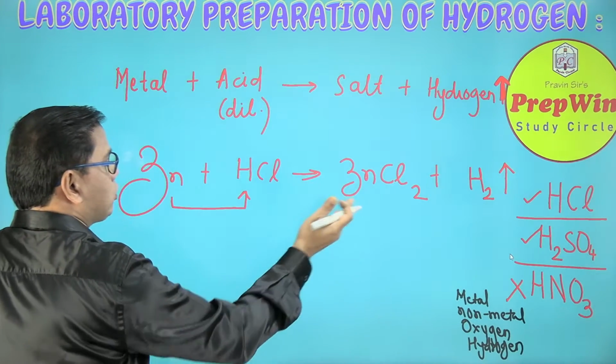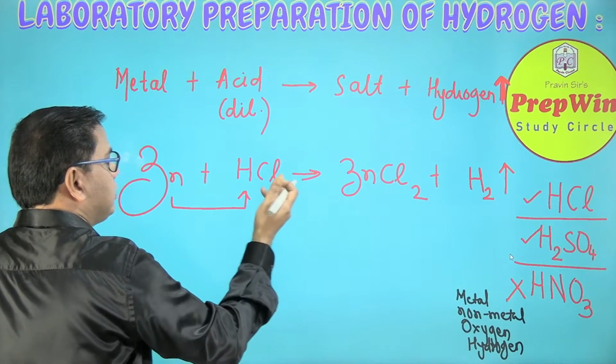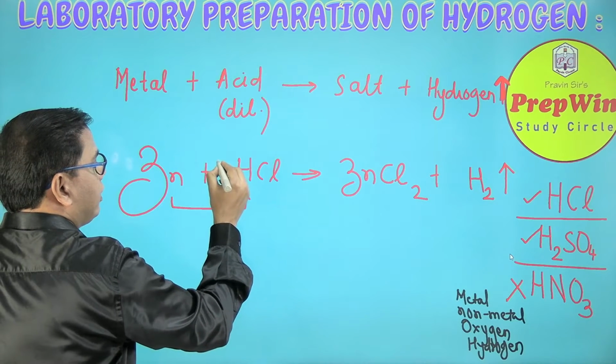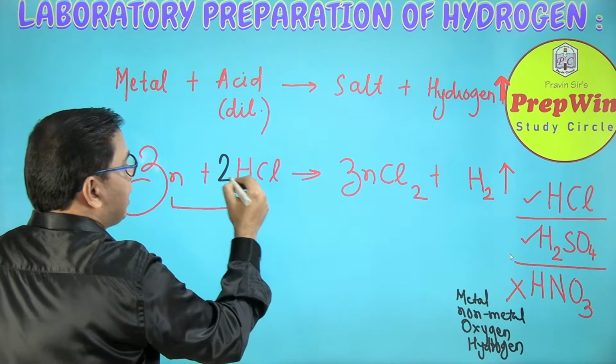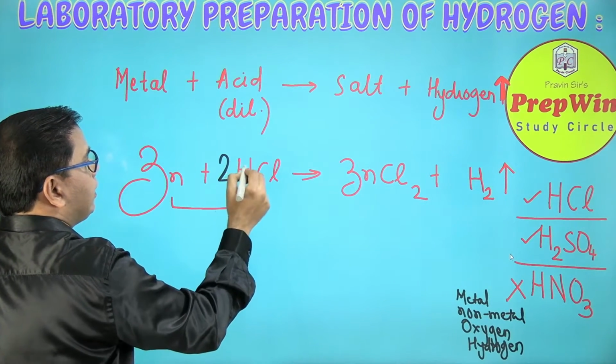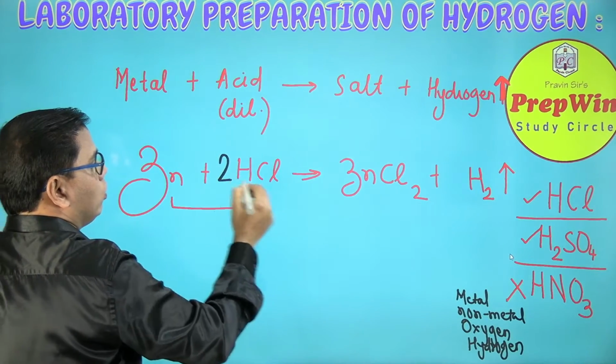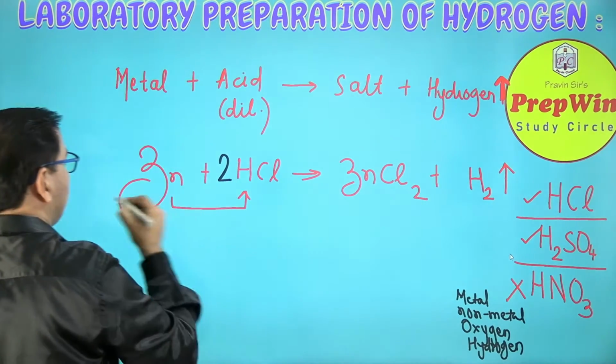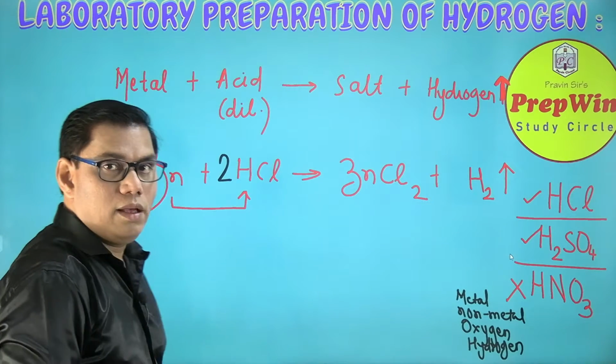So the non-metal is chlorine, 2 on the right hand side and only 1 on the left hand side, so I put 2 here. This has affected the hydrogen. Hydrogen has become 2 here, and here also hydrogen is 2. So now my reaction is balanced.